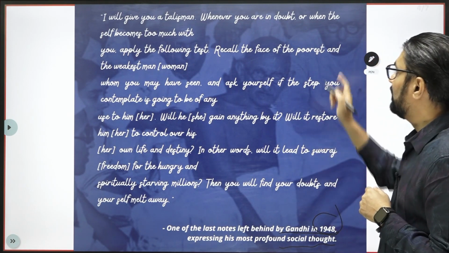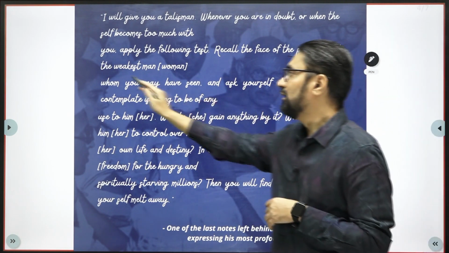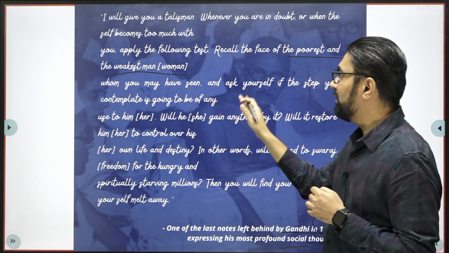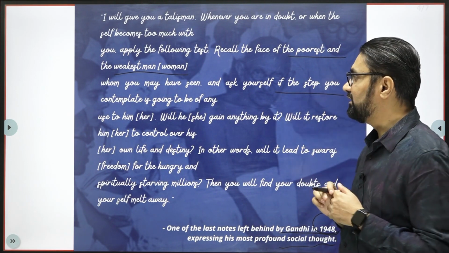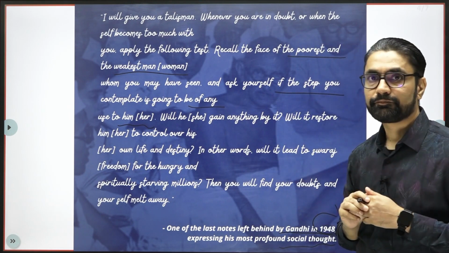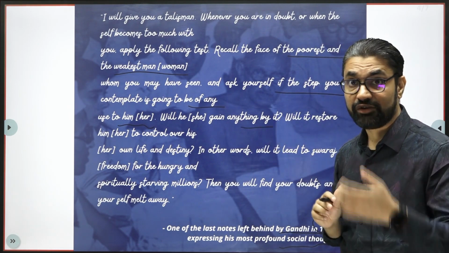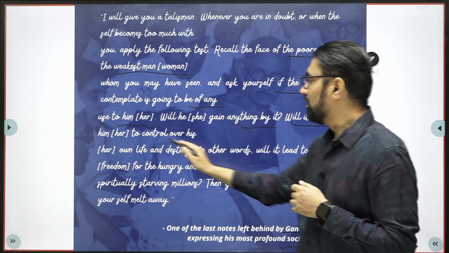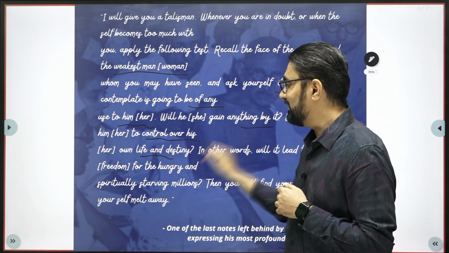Recall the face of the poorest and the weakest man or woman whom you may have seen in your life, and ask yourself if the step you contemplate is going to be of any use to him or her. Will he or she gain anything by the action you are taking as a bureaucrat? Will it restore him or her to control over his or her own life and destiny?